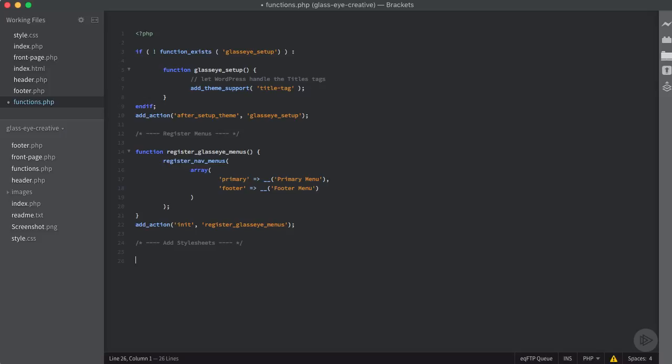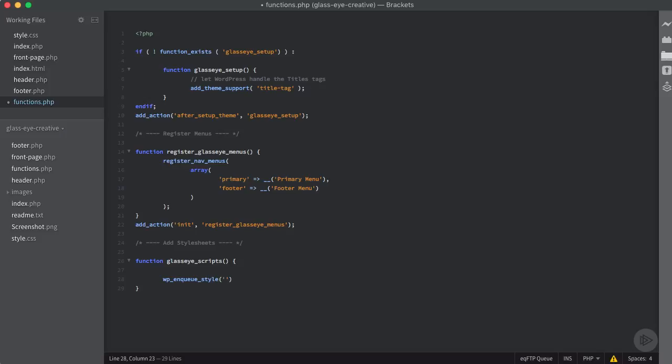And we might add scripts later, so I'm going to keep this generic. I'm going to create a custom function and I'm just going to call it glass eye scripts. And then in here we're going to enqueue our style sheet, so we're going to say we want WordPress to load these in. So we have a special function that allows us to add style sheets, and it's just wp_enqueue_style. And then we're going to pass it 2 arguments here.